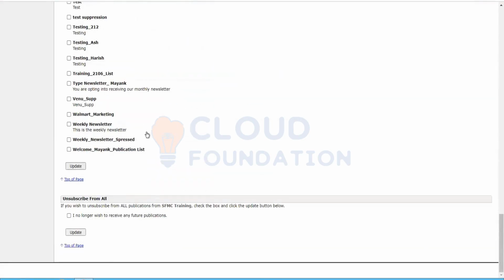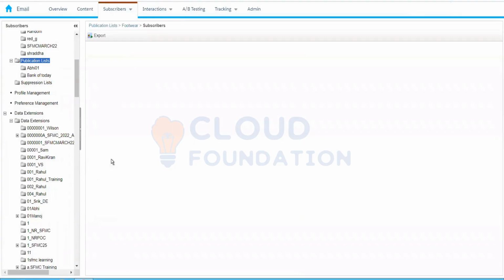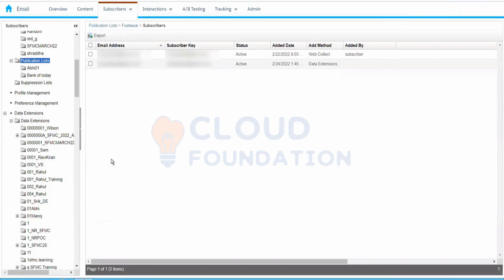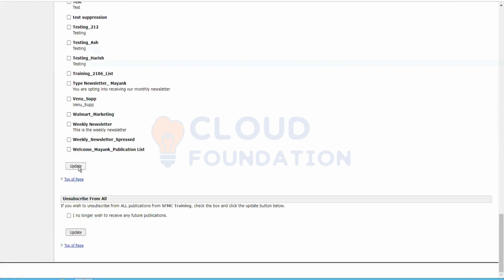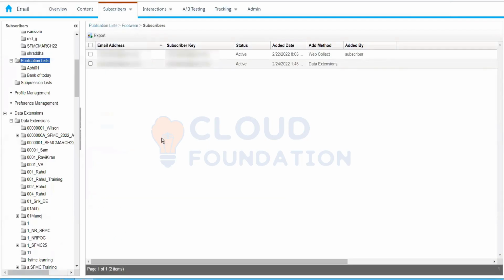But before that, let's check out the footwear list. It has got 2 subscribers already. Then what will happen? My subscriber will also be added into the footwear category. Right now, these are the two different ones. Let's click on the update button. It might take some time, but it will be added over here.